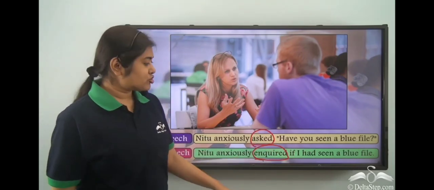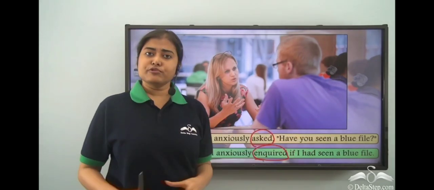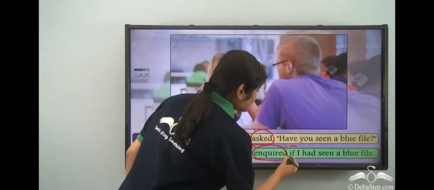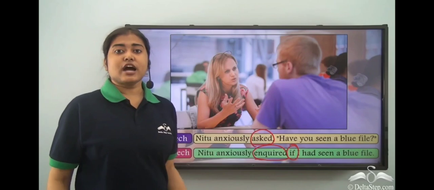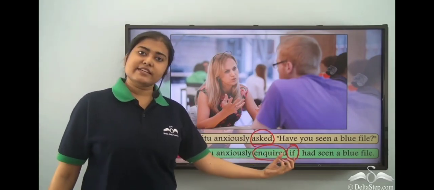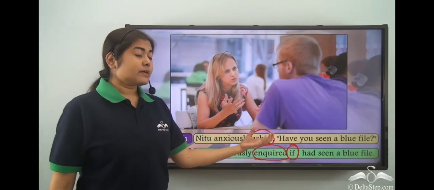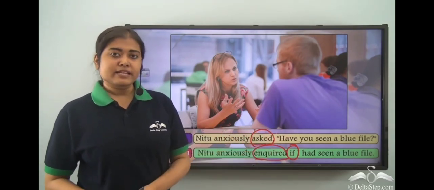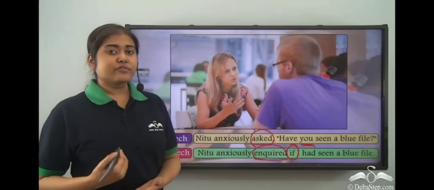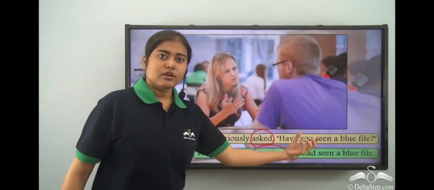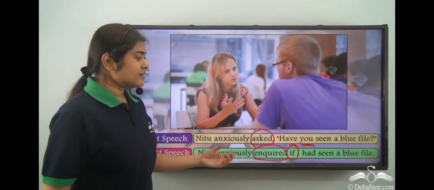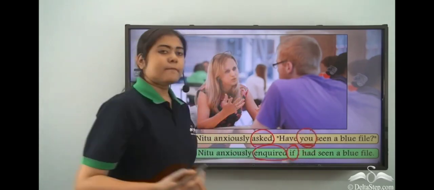After that, what do you see? Have you seen a blue file? Can be answered in yes or no. So we have mentioned the conjunction if. We could have also used the conjunction whether in this case. Now since the person being asked is not mentioned, we are free to choose whoever we want as our you. So if I say Neetu is asking me, then this you will become I.